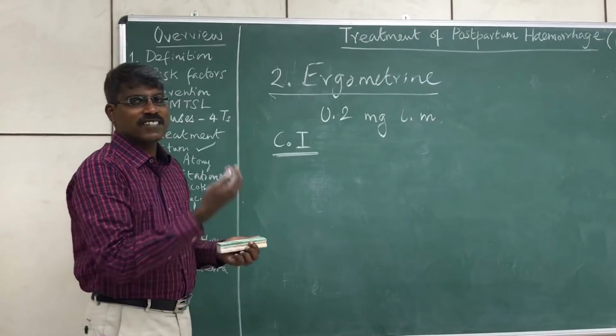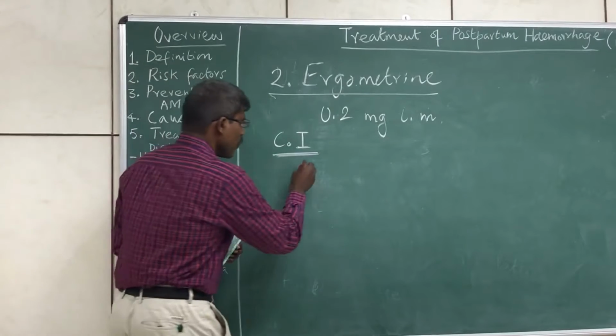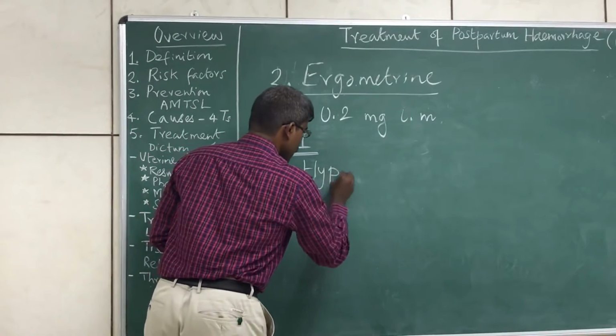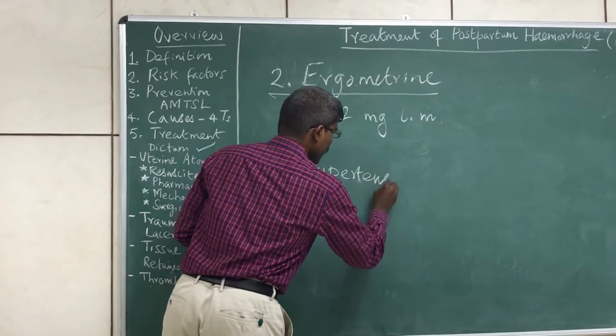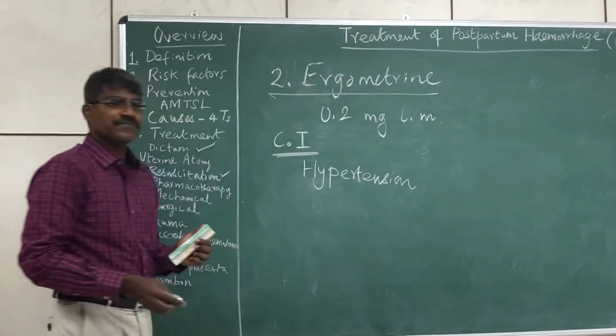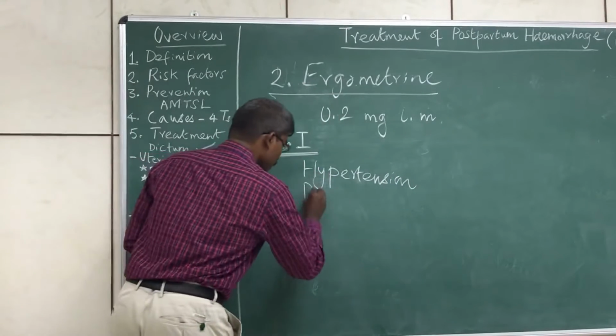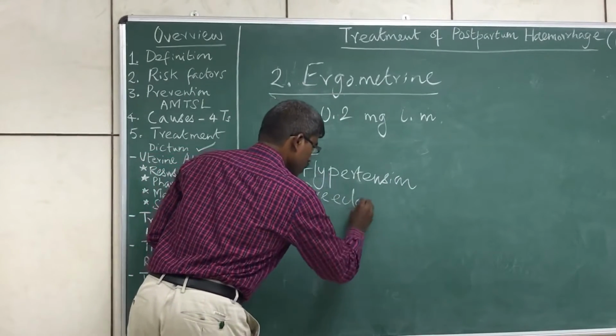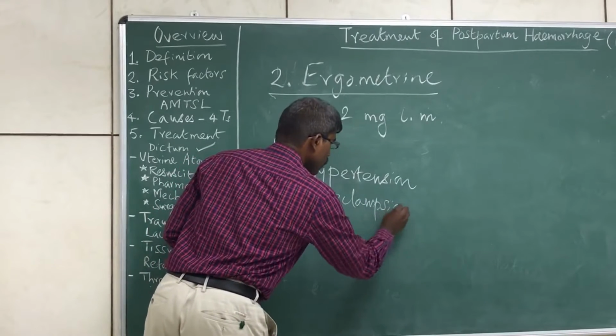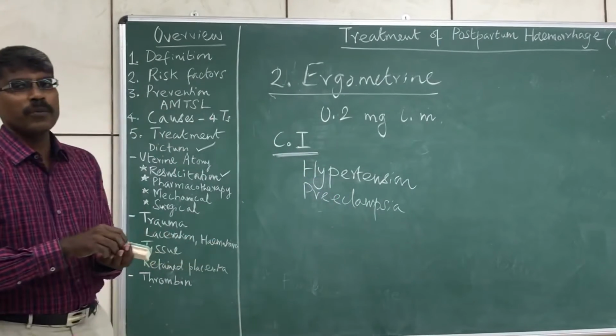It increases or shoots up the blood pressure. So the first and the most important contraindication is hypertension. Patients with preeclampsia also, ergometrin should not be used.